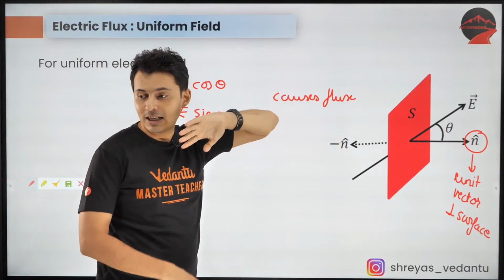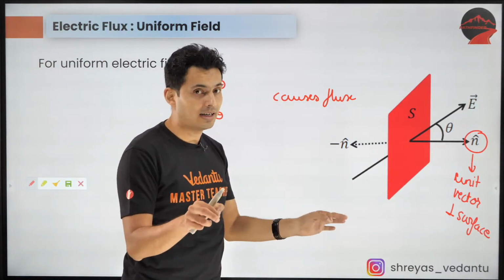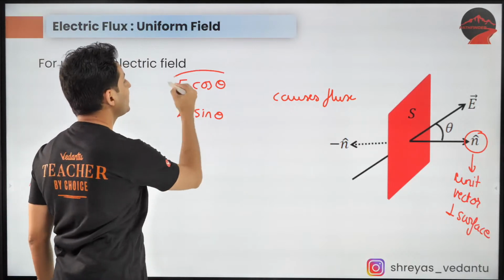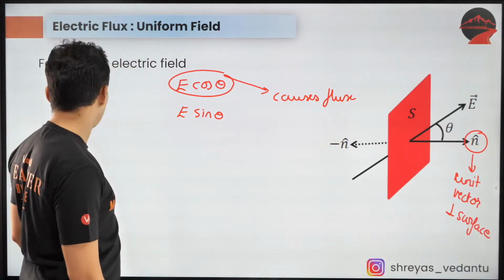So, Chandan, flux will never stop, it will go till infinity, remember that. Flux will never stop unless you find a negative charge. So, E cos theta causes flux. That gives us the formula.